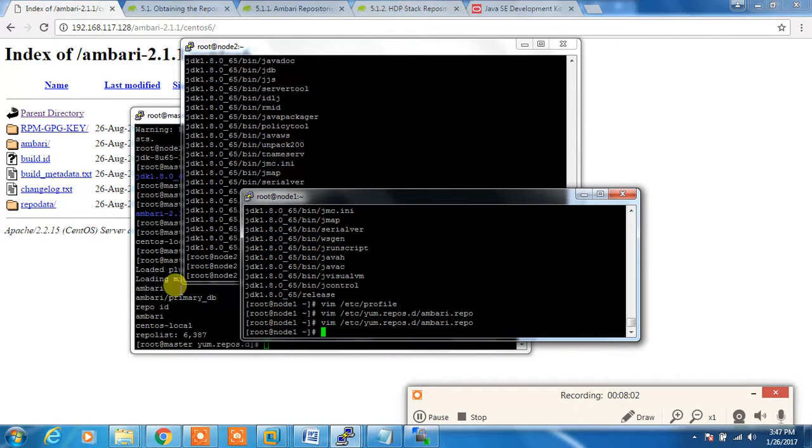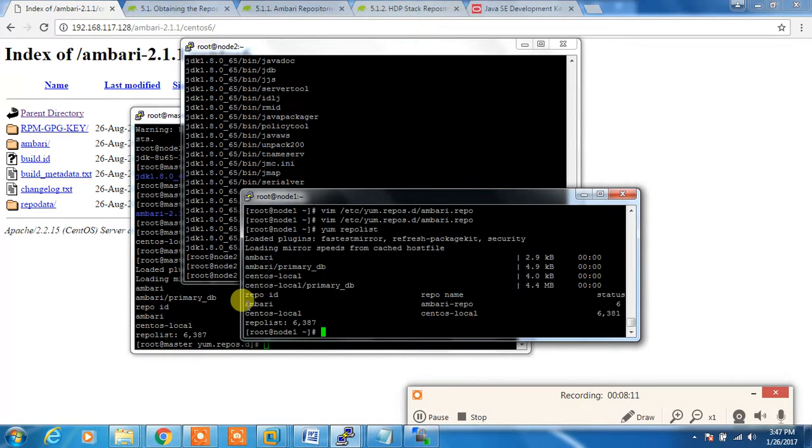Okay, so now the Ambari repo has been configured. Then you can verify with the yum repolist command, so that will list whatever the Ambari repo and whatever the available packages.